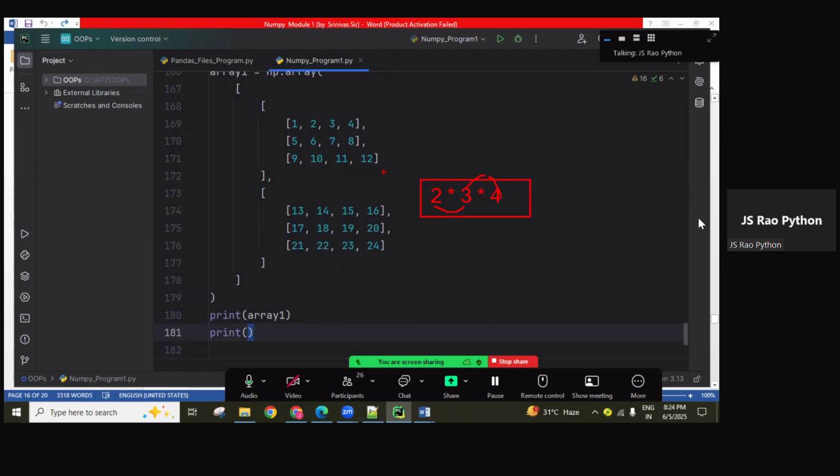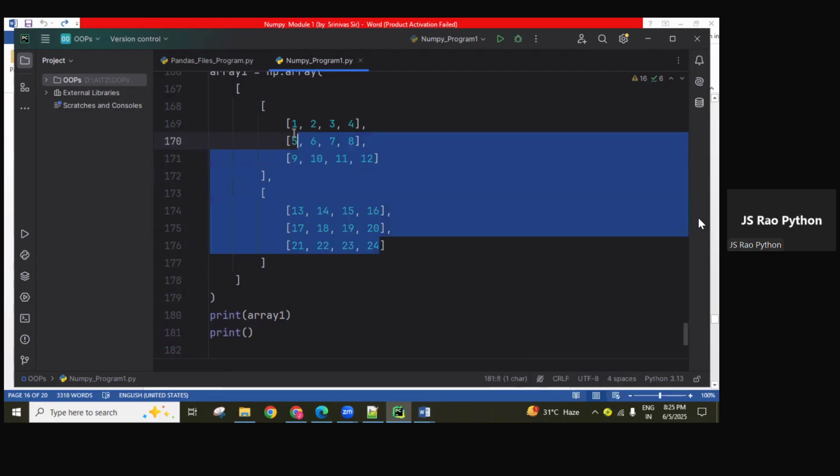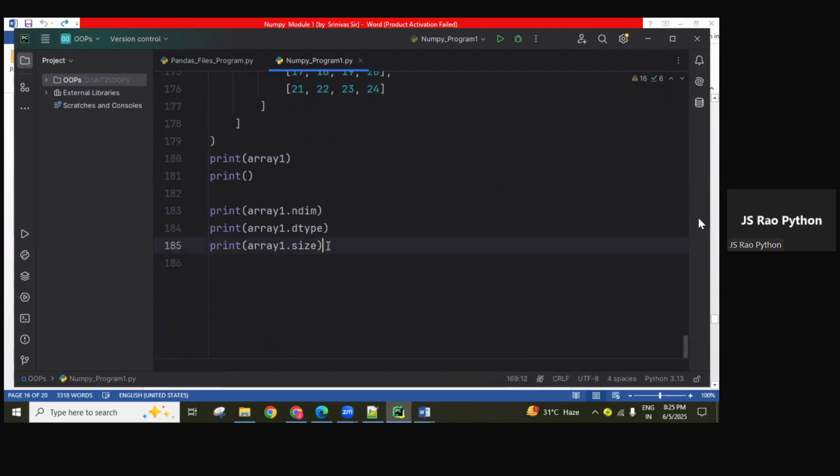2 threes 6, 6 fours 24, so 24 elements there. 2 represents 2 slices, 3 represents 3 rows, 4 represents 4 columns in each row. This is the calculation, that's why there are 24 items.